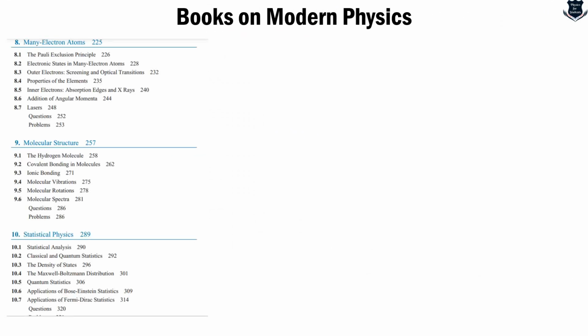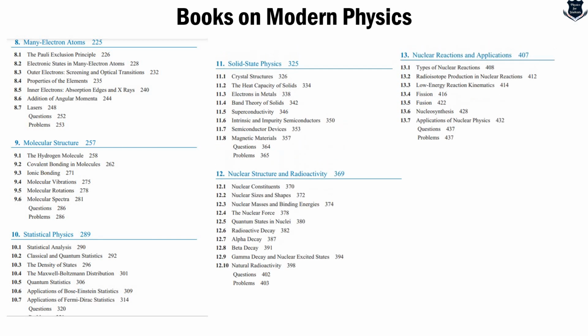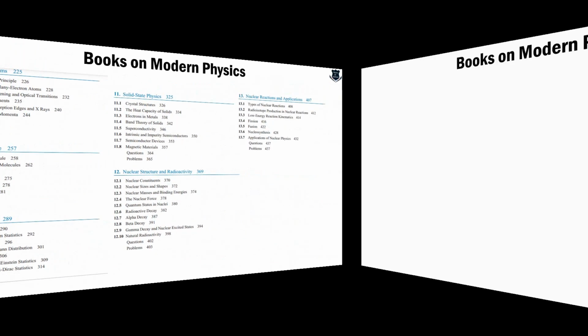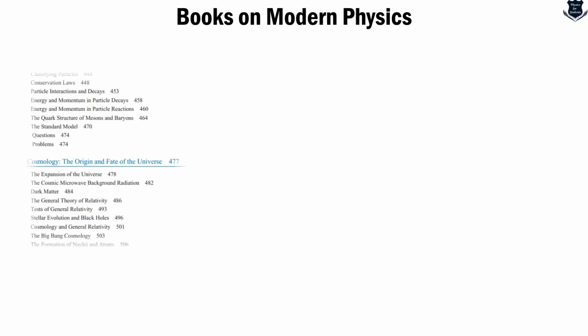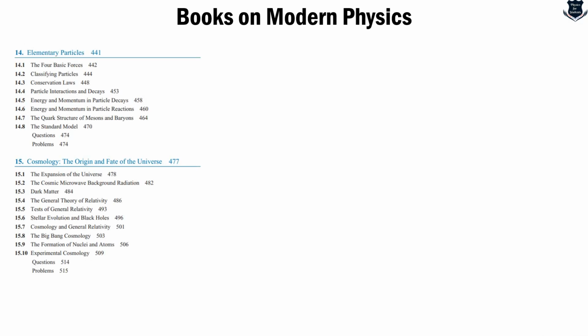The next part of the book comprises many-electron atoms. So more or less the structure of Bayes' book and this one is the same. The molecular structure and statistical physics are all covered. Then comes solid state physics, nuclear structure and radioactivity, followed by nuclear reactions and applications. What I can tell about this book is that the elementary particles and a part of cosmology are also covered.